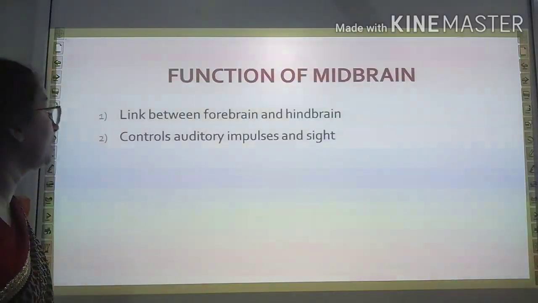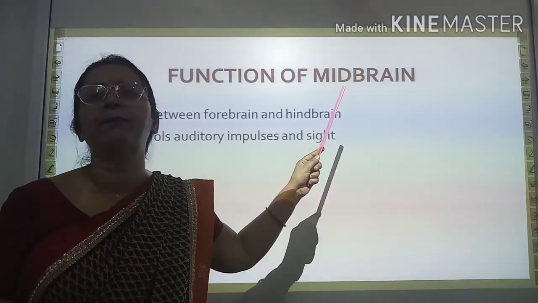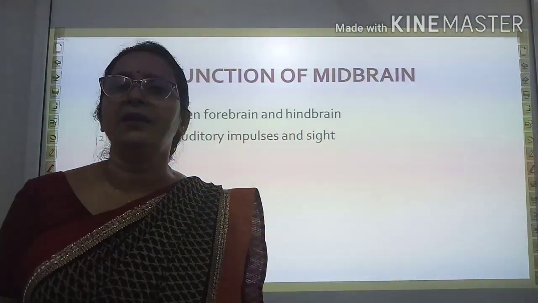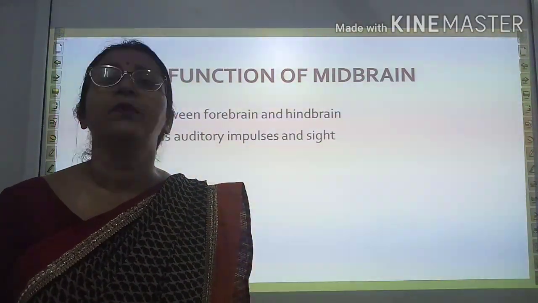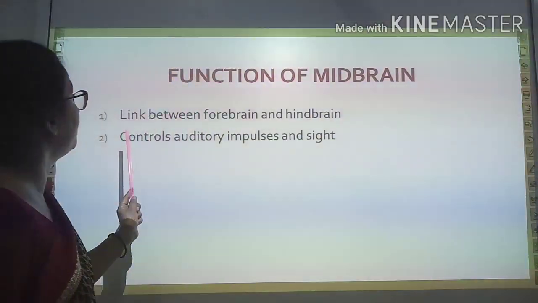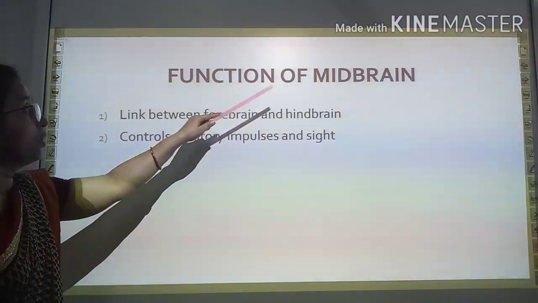Now come to the midbrain. When you see the function of different parts of midbrain, as you have seen in structure, midbrain consists of auditory lobe and optic lobe. What is the role of it?